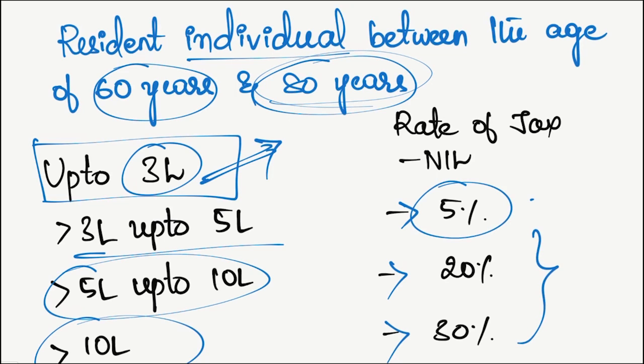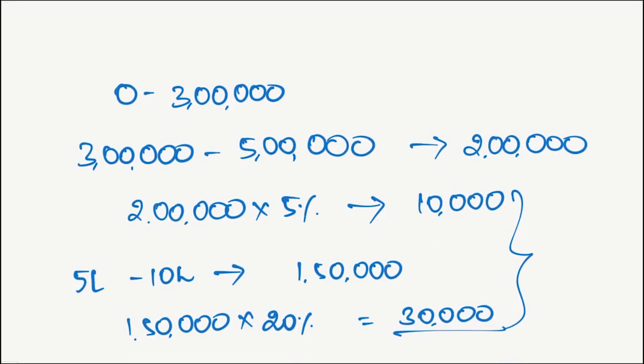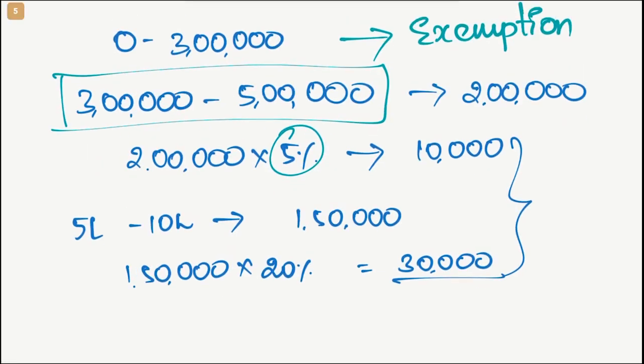Now let us take an example and see what would be the tax liability of someone earning, let's say, an income of 6 lakh 50,000 rupees. Now let us look at the tax calculation. For the first 3 lakhs, there will be exemption. Since he comes under the exemption limit up to 3 lakhs, no tax on the initial 3 lakh rupees, and on the next 2 lakh rupees, since it comes in the slab 3 to 5 lakh, he will be required to pay 5% of that 2 lakh rupees, which comes to 10,000 rupees.